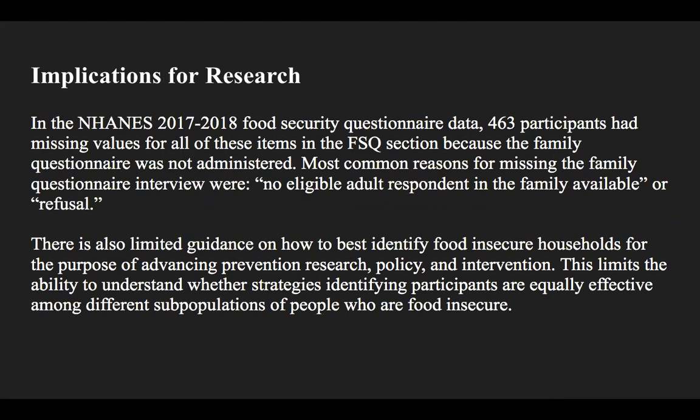There were, however, limitations in this current study, being missing values in the NHANES dataset for 2017 to 2018. Specifically, in the Food Security Questionnaire data, 463 participants had missing values for all of these items in the Food Security Questionnaire section because the family questionnaire was not administered. There is also limited guidance on how to best identify food insecure households for the purpose of advancing prevention research, policy, and intervention. This limits the ability to understand whether strategies identifying participants are equally effective among different subpopulations of people who are food insecure.